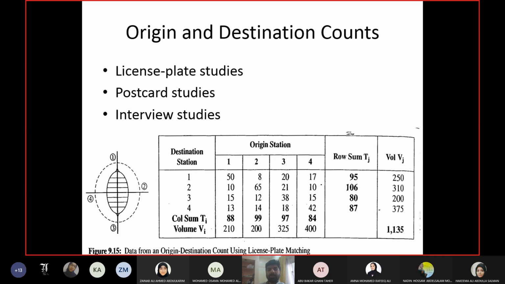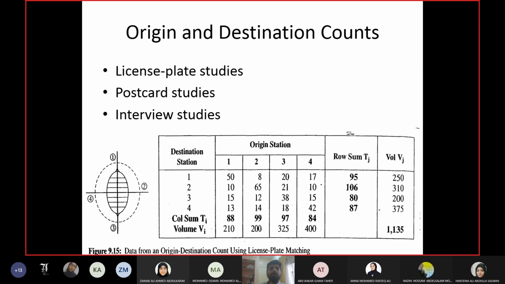Similarly, you may need many observers or detectors or equipment, whatever method you are using to detect the license plate number. If you are using observers, then you will require many observers, because each area may have multiple entry and exit points, and at each point you may need multiple observers, because of multiple lanes and so on. So license plate studies need more resources, and eventually you may miss many vehicles.